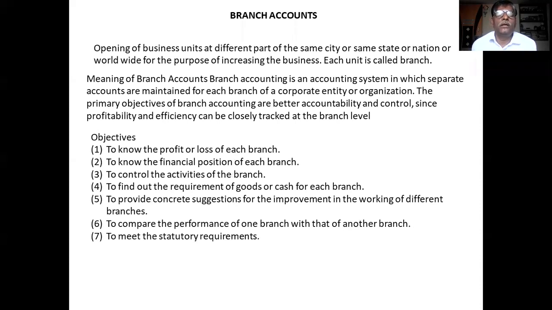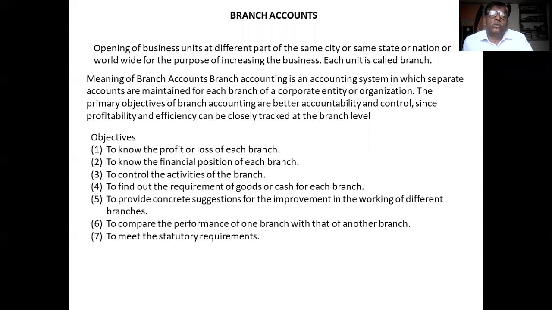Then the second objective is to know the financial position of each branch. What is the financial position? Whether the position of the branch is good or bad is ascertained on the basis of branch accounts. That is the second objective of the branch accounts.